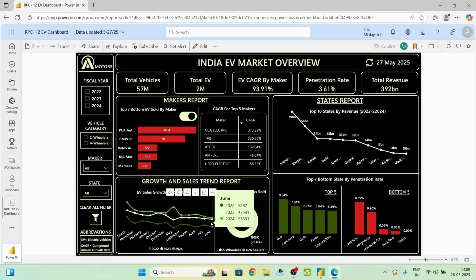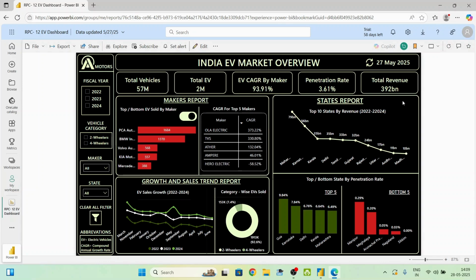June represents the very lowest sales of EV. Now let's look into this second visual, which is a donut chart visual, which shows category-wise EV sold, where two-wheelers represent 92.6% EV sold, whereas the four-wheelers represent 7.4% EV sold.